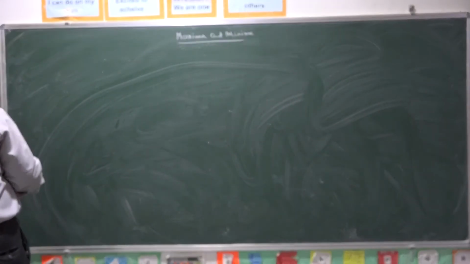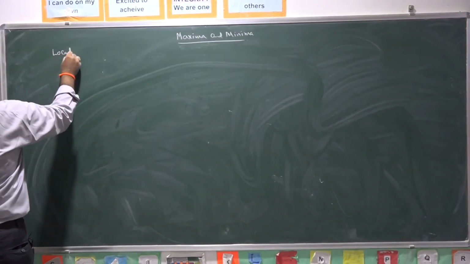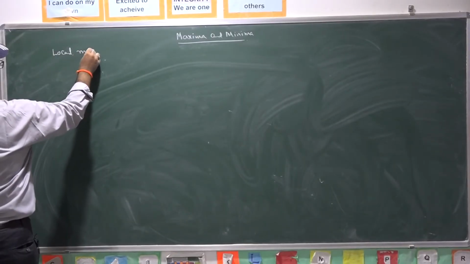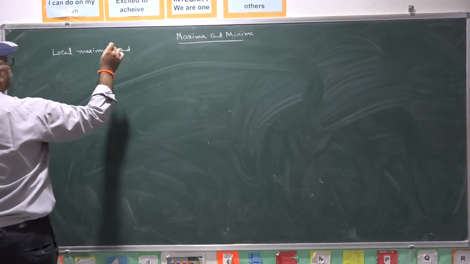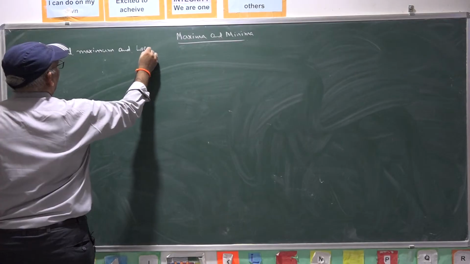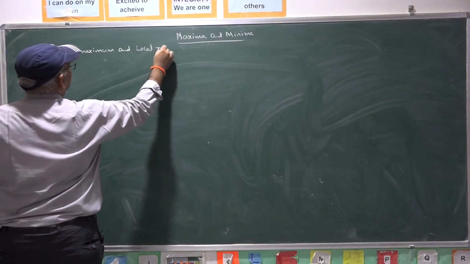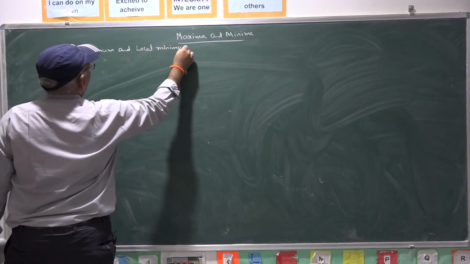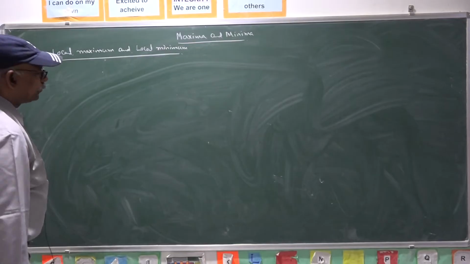Now coming to local maxima, local minima of the function.